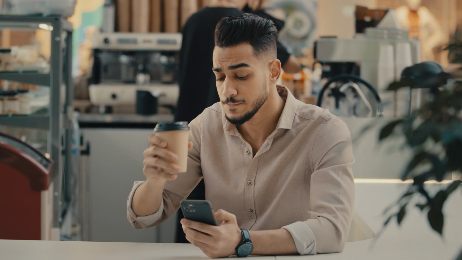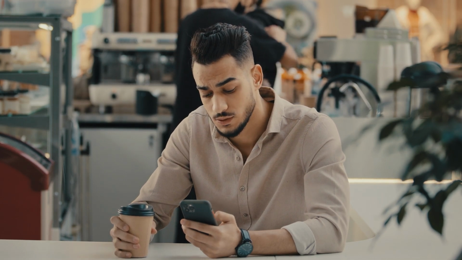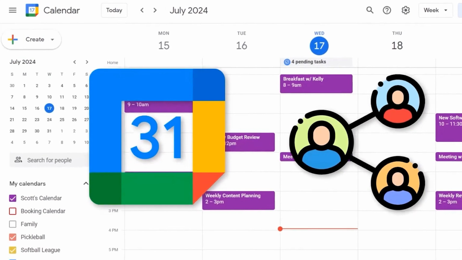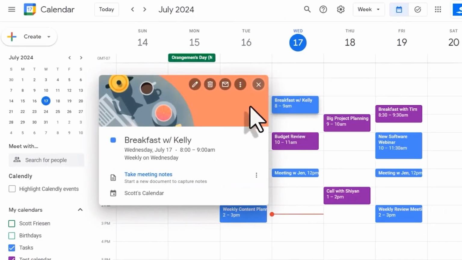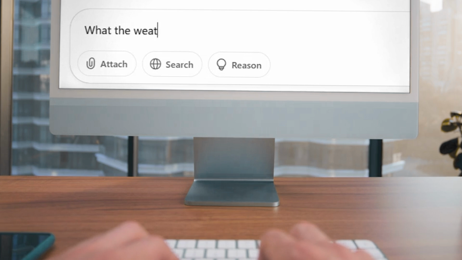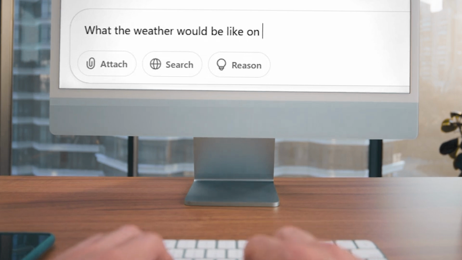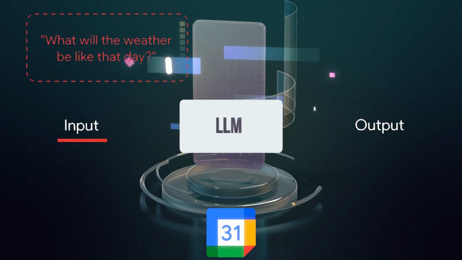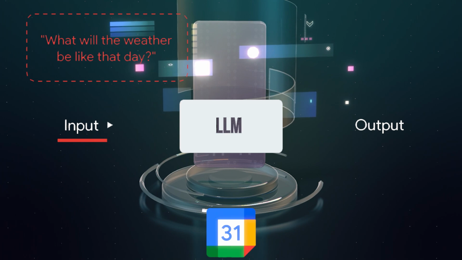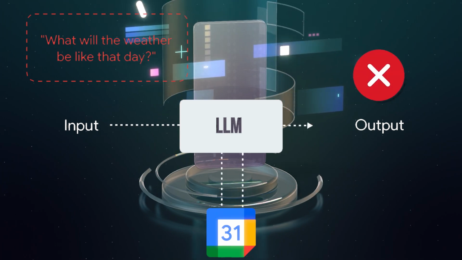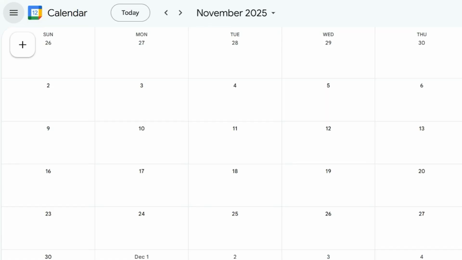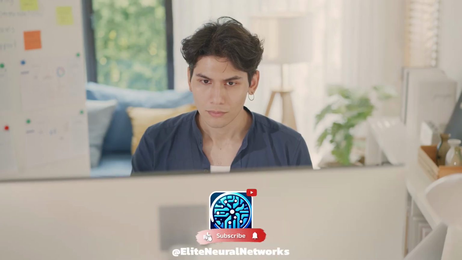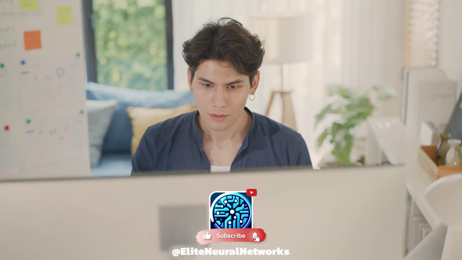In such a situation, if I ask the LLM for some information going forward, it would be able to give the correct answer because it will have the ability to go into my Google Calendar to get the required info. However, it gets interesting if you follow your prompt by asking what the weather would be like on that day. Now, the LLM will have a problem because it has been instructed to search my Google Calendar. I don't know about you guys, but I don't think that Google Calendar has any information about the weather. This, in essence, is how AI workflows work.